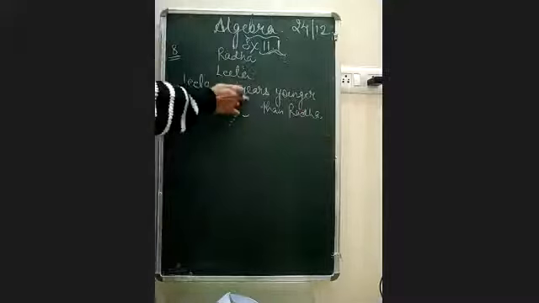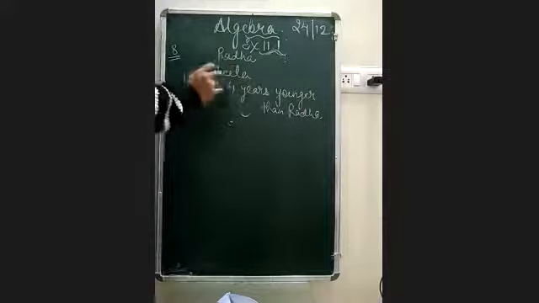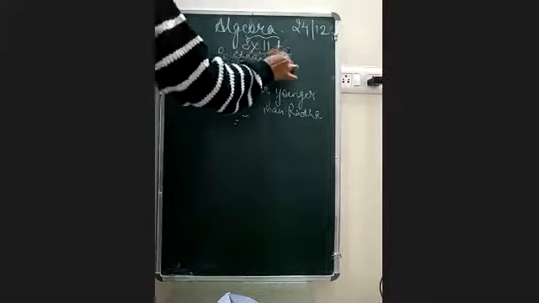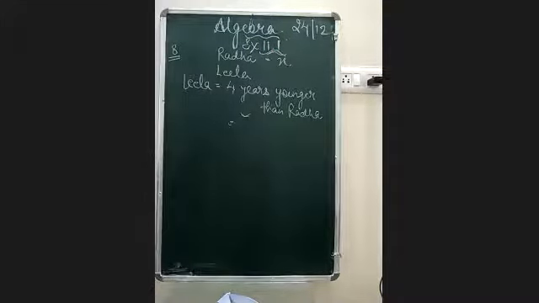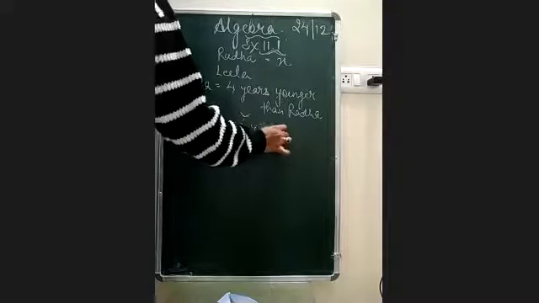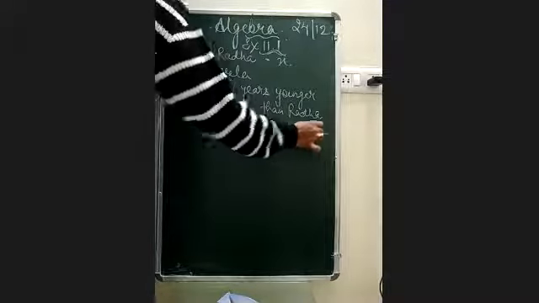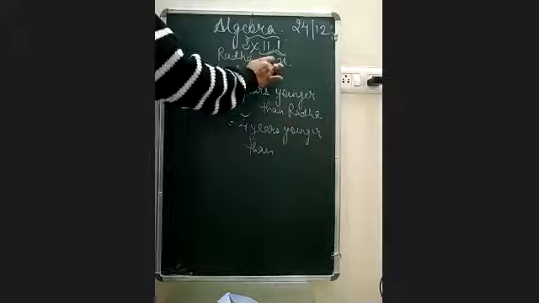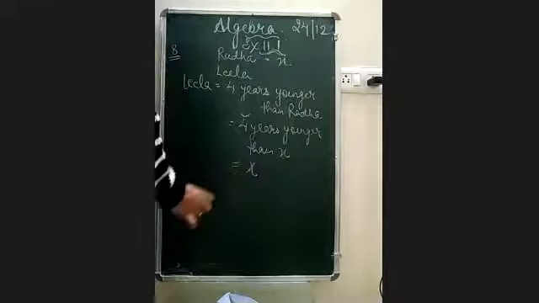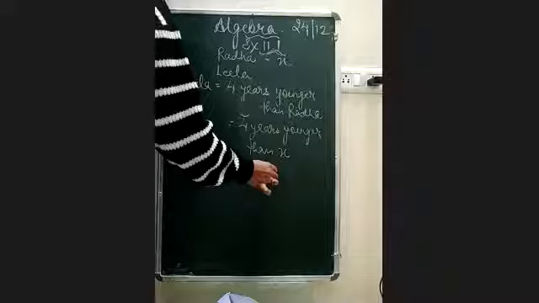Now, 4 years younger than Radha, it means the question is asking what will be the age of Leela if Radha is x. If Radha is x, now you guess it. Very nice, Ayushi and other students, they are replying very nicely and it is absolutely correct, beta. It is telling here 4 years younger than Radha. I have told you that first we take this number, so it would be x first and then 4 years younger. Younger means smaller. Smaller means less.